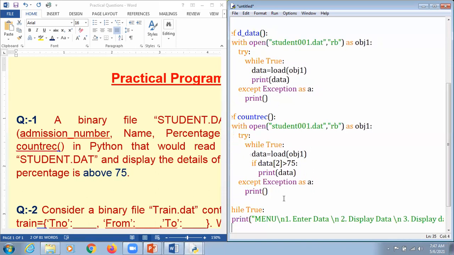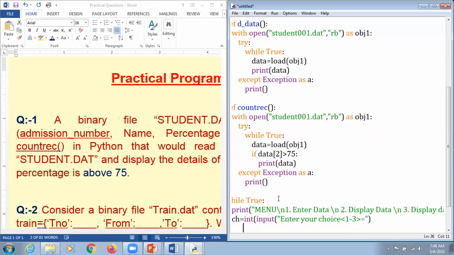We can simply type that information, and now out of this menu we are going to ask the user: ch is equal to input, enter your choice out of which option from 1 to 3. I'm just missing one bracket here, that's why the things are not indenting properly. So we hit the enter key.